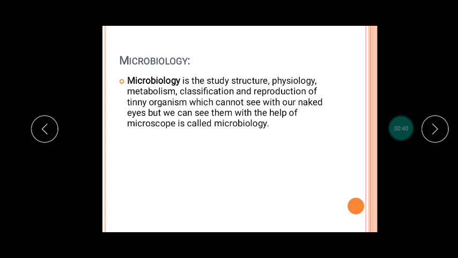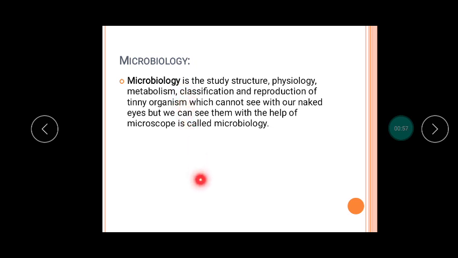Before we start to learn about branches of microbiology, it's very necessary to have knowledge about microbiology. Micro means small, bio means life, and logy is derived from logos, which means study.